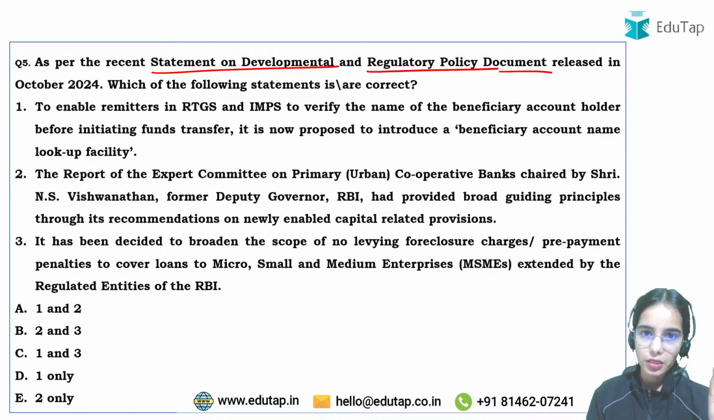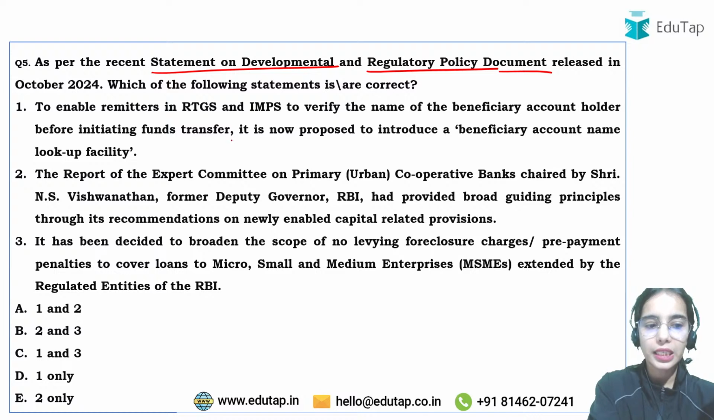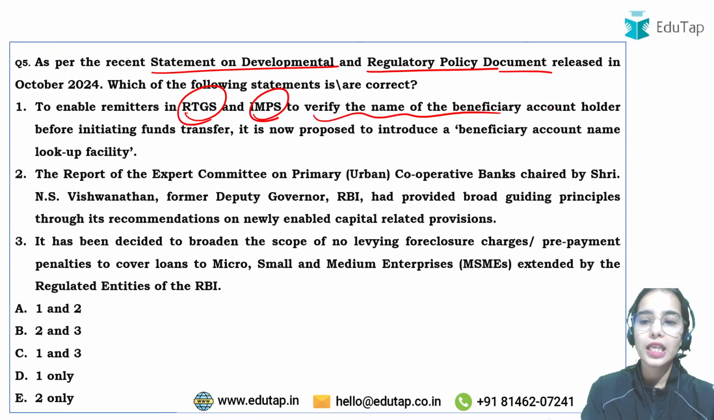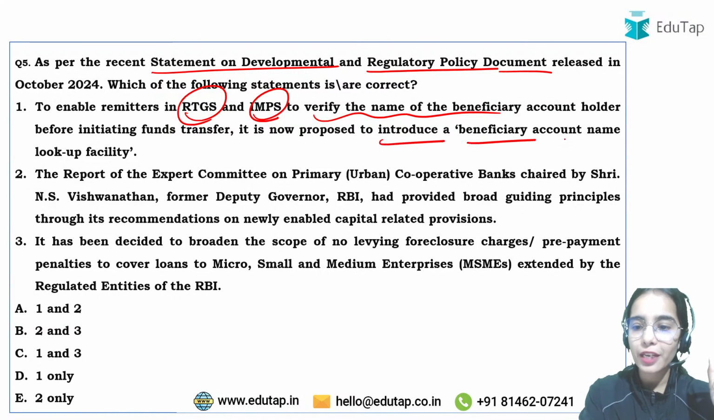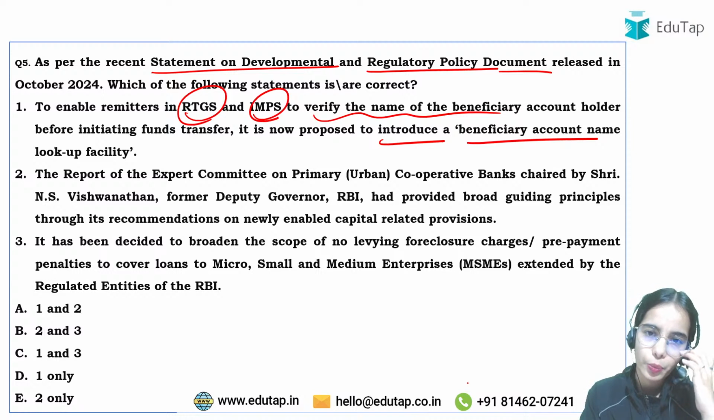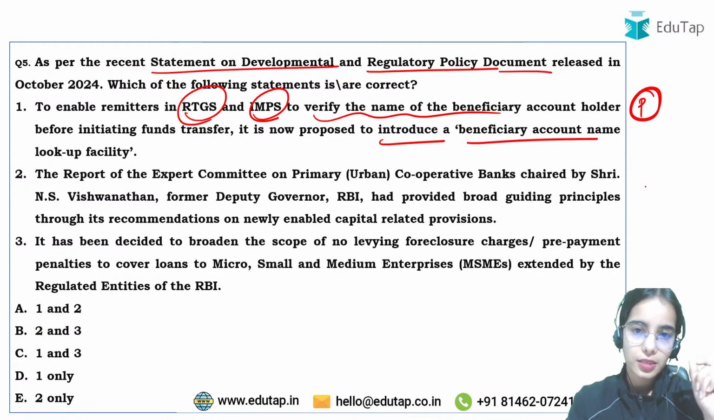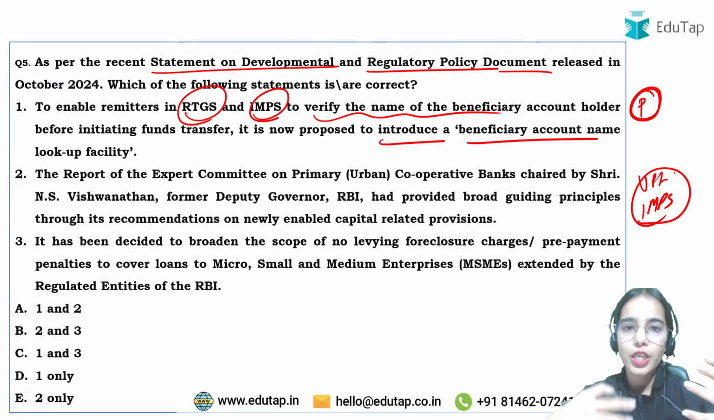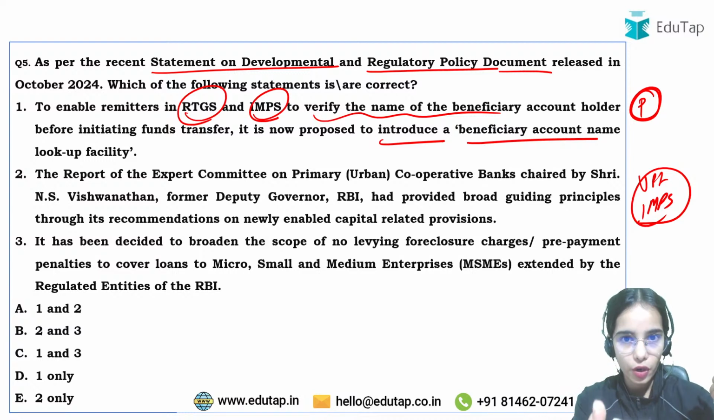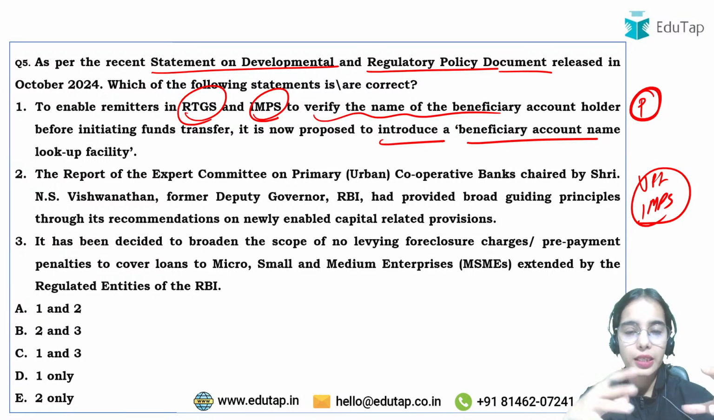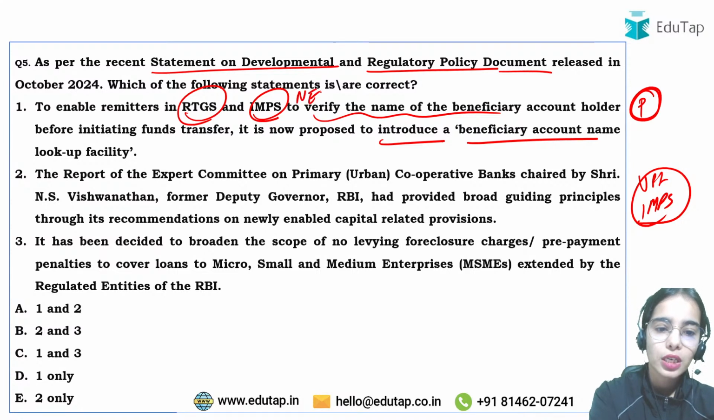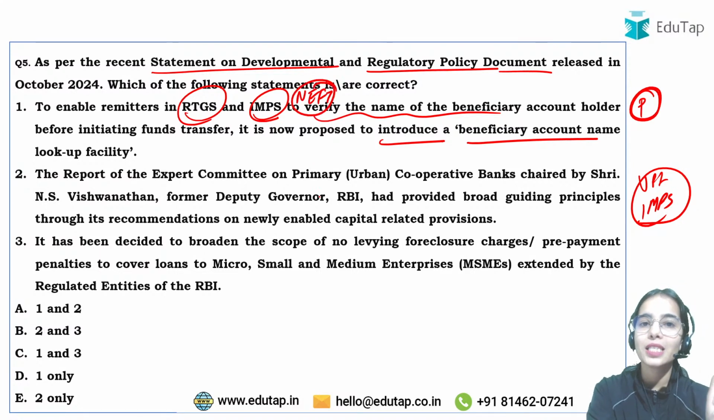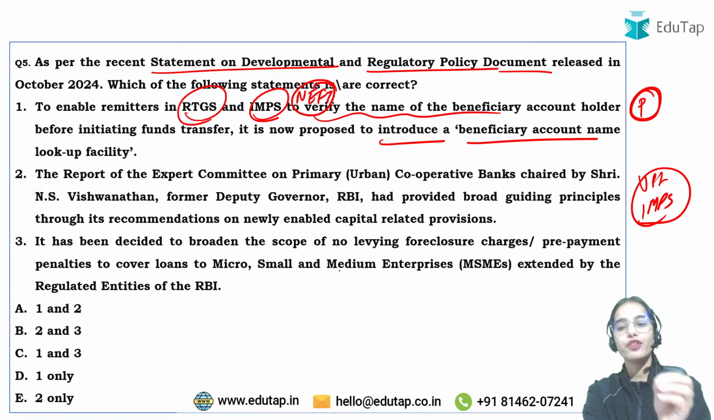So to enable the remitters, the people that are sending the money in the RTGS and IMPS, to verify the name of the beneficiary, there is the proposal of the Monetary Policy Committee to introduce a beneficiary account name lookup facility. Is it so? See, what is the idea? UPI and IMPS already have the facility where you can see the name of the receiver of the money when you are feeding in the data. But for the RTGS and NEFT, there is no such facility, and that's why the RBI has proposed to bring this beneficiary account name lookup facility for the RTGS and NEFT.